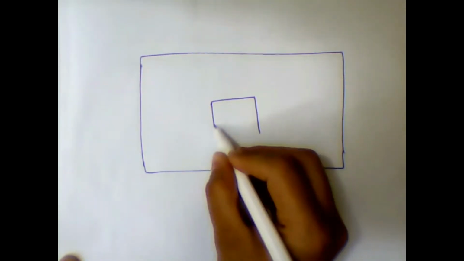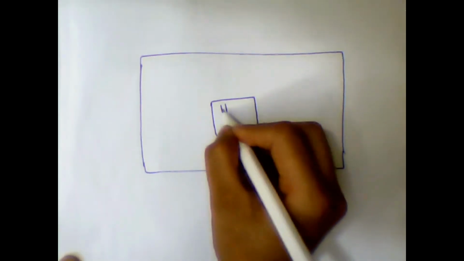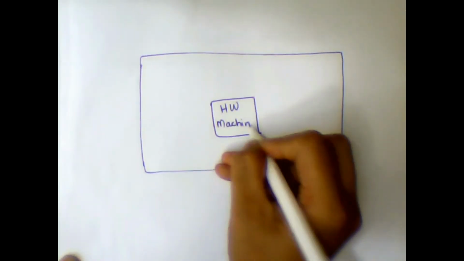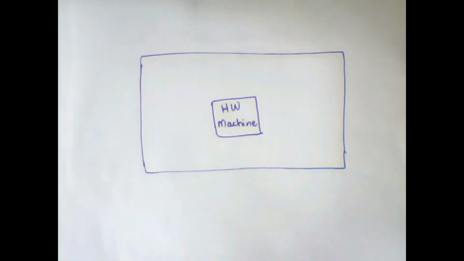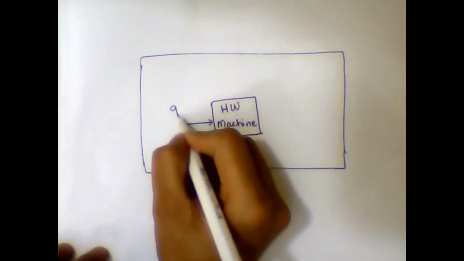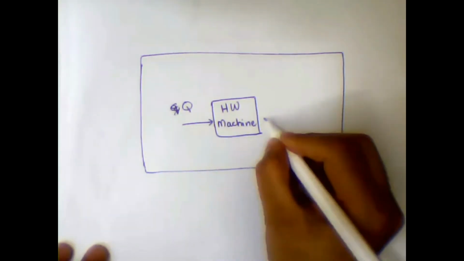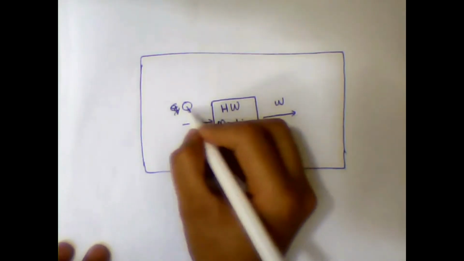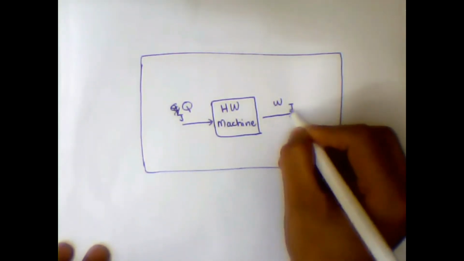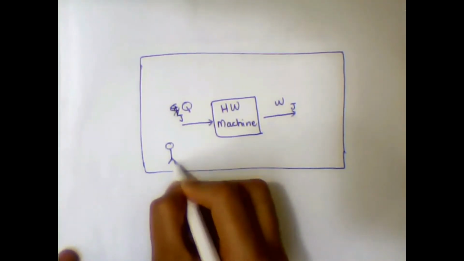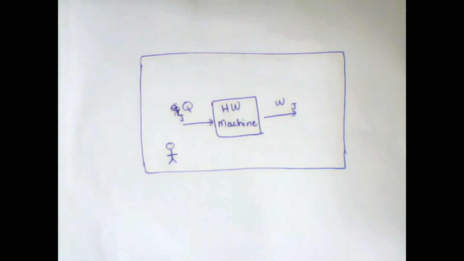Inside the room, we have an innovative machine which is called the heat work machine, HW machine, HW for heat work machine, right? This heat work machine requires heat energy as input and produces work done as output. Heat energy in joules and work done in joules too, right? And we have a machine operator, right? So this is the scene.